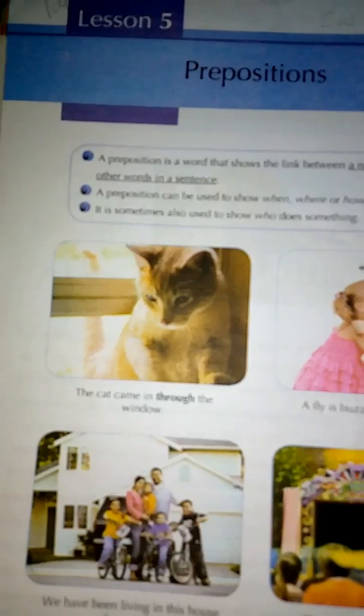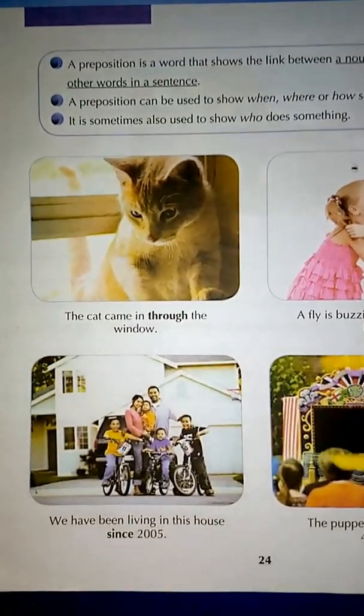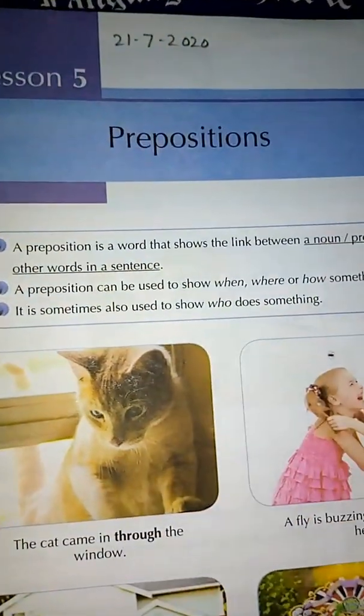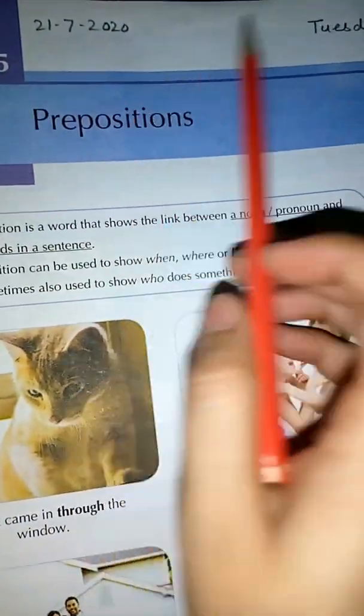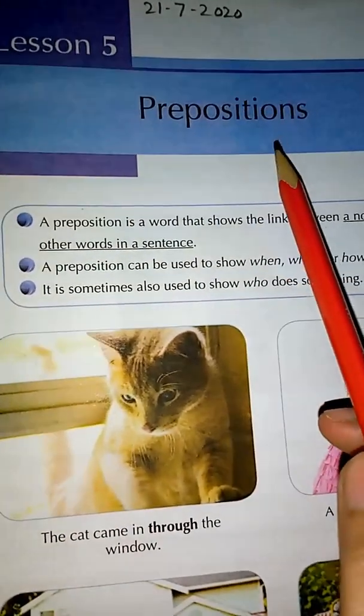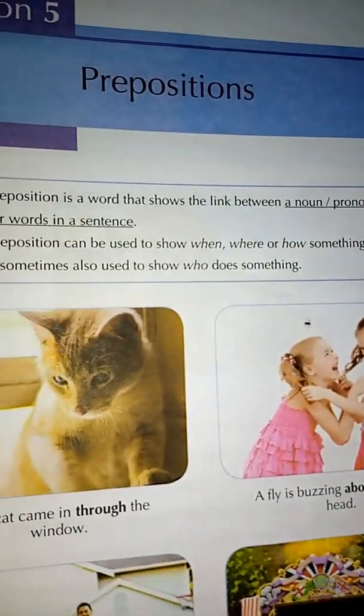So students, we are going to do lesson number 5 of your grammar book, that is prepositions. Open your page number 24 of your grammar book. Mention the date on your page. Today is 21/7/2020 and the day is Tuesday. So we are going to look in this lesson at what prepositions are, and then we are going to use them in the blanks. Okay.